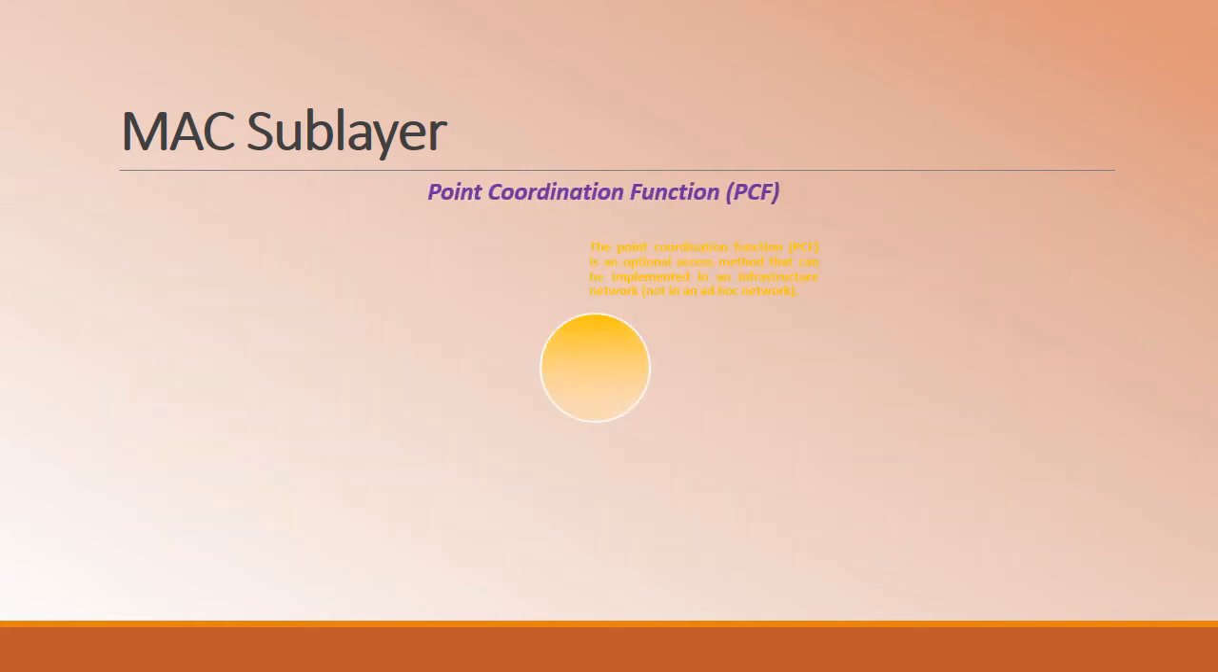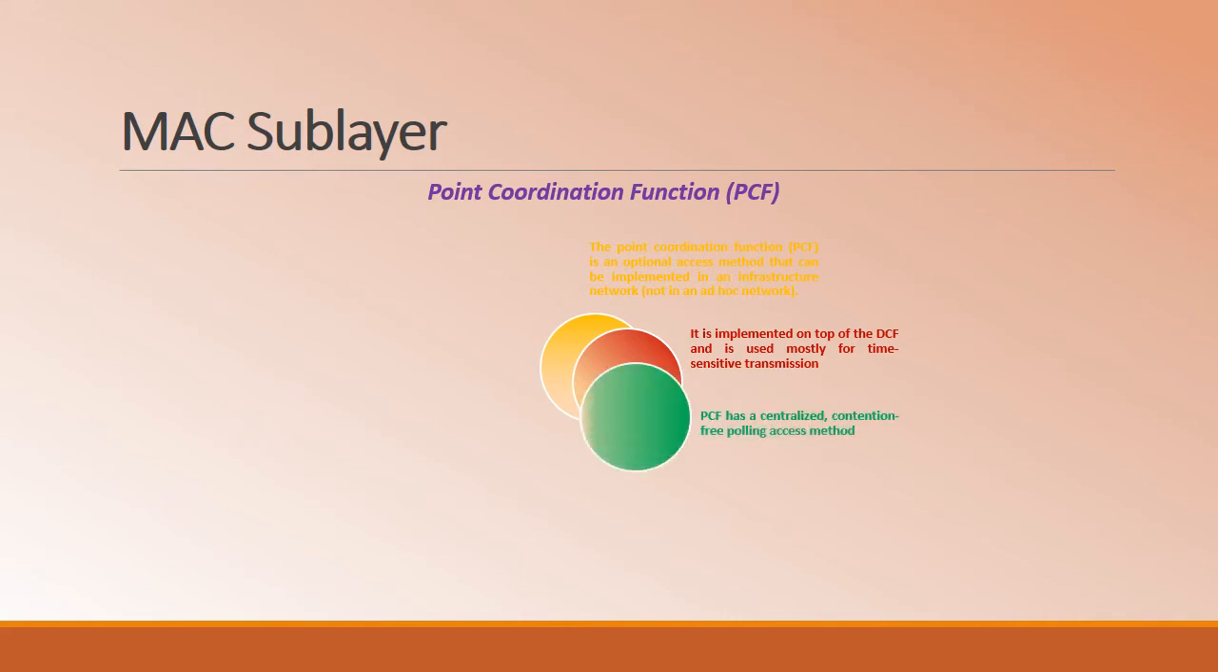The next concept is the point coordination function. It is an optional access method that is usually implemented in an infrastructure network. That means there is a presence of an access point in that network. Thus, the PCF is not applicable for an ad hoc network where no central administration is involved. As we have considered earlier, it is implemented above the DCF. Most of the time it is used in applications such as time sensitive transmissions.